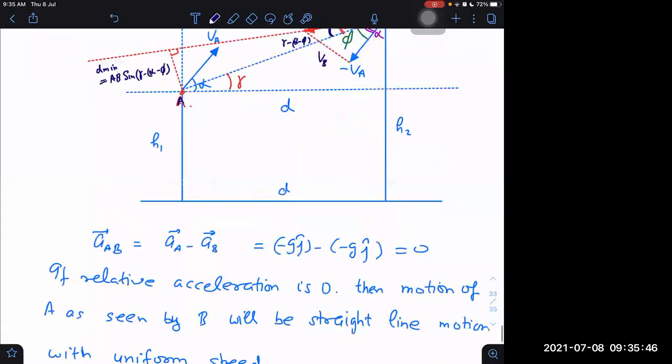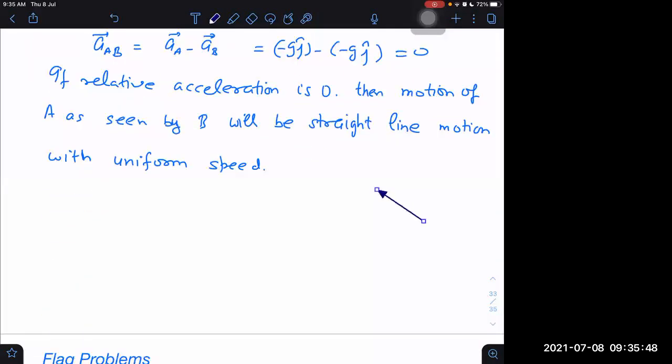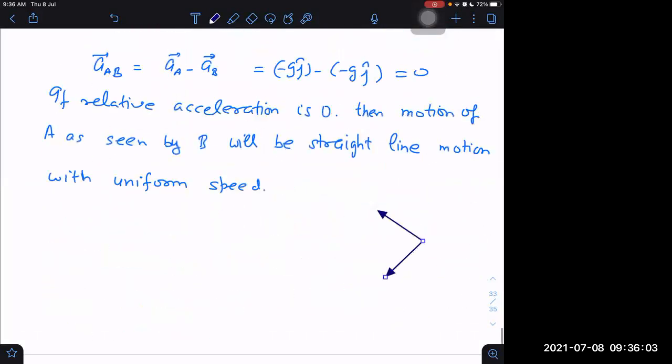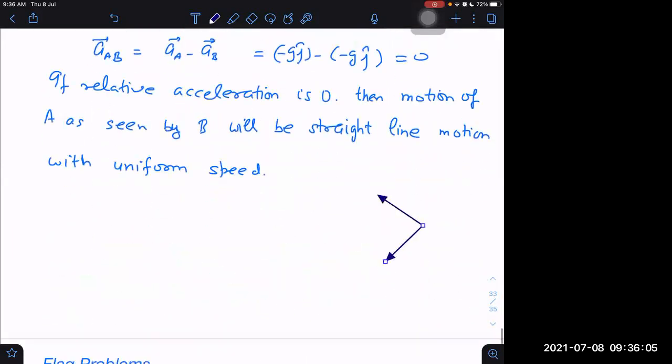VB is this side, and VA is this side, I think, minus VA. What was the angle between VB and VA? The angle between minus VA and VB was alpha plus beta. So this total angle is called theta. Theta is equal to alpha plus beta.